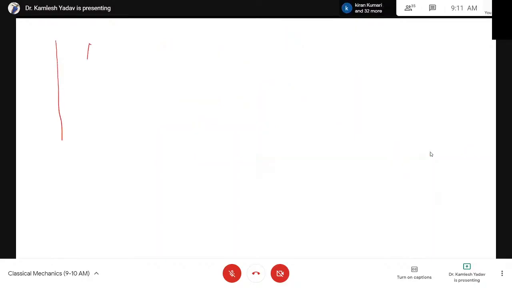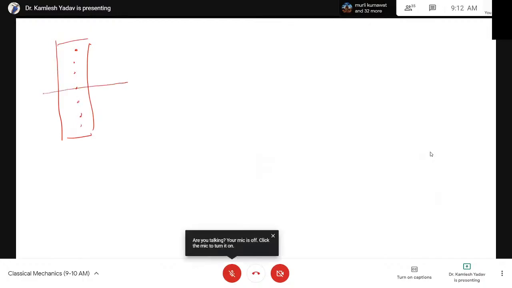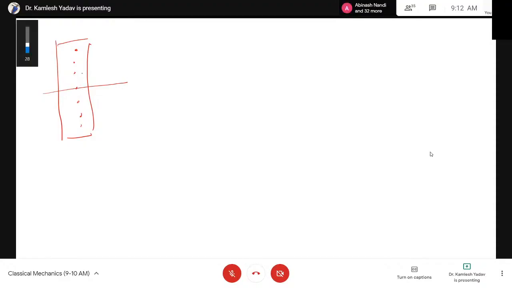For example, let us consider a bar pendulum. In the case of a bar pendulum, there are many holes. The center of gravity is here, but you can rotate this across any hole. You can fix the point of suspension at any point and then rotate. Therefore, this is an example of a compound pendulum, where the point of suspension is not at the center of gravity. You can take any point.